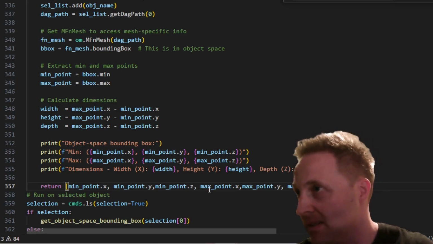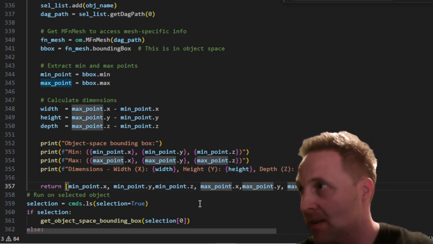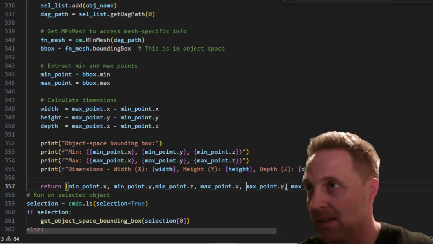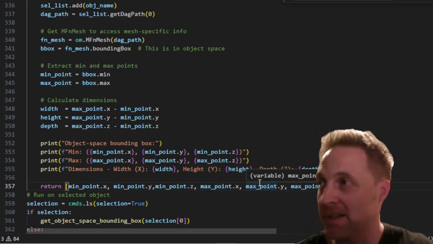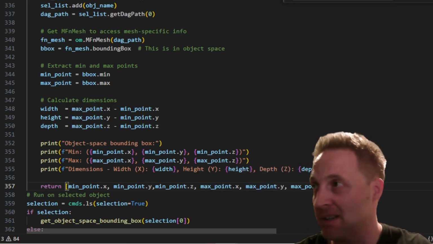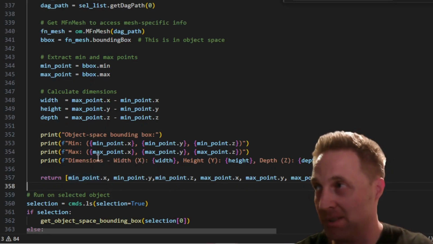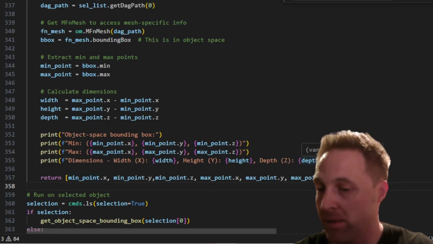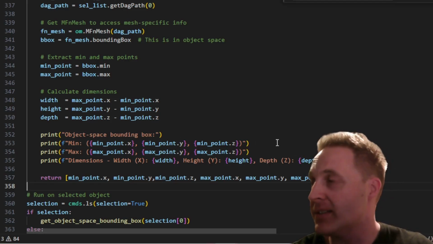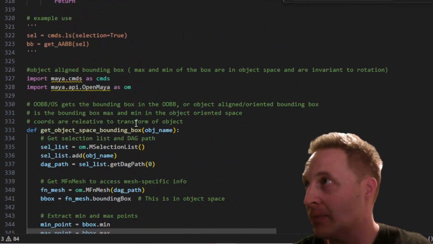So you get back a list that's got the bounding box mins and maxes. That's the same format as you would have got above. And then we're also just printing it out to look at it.